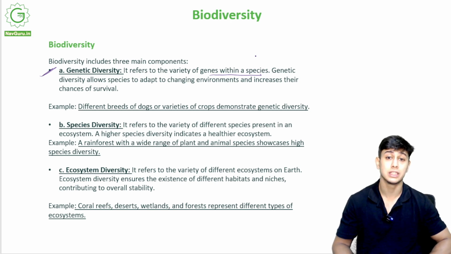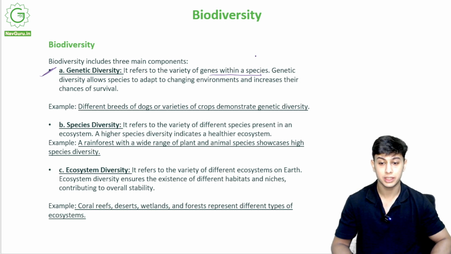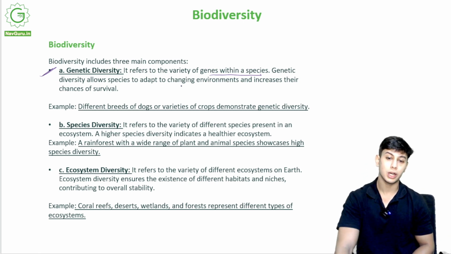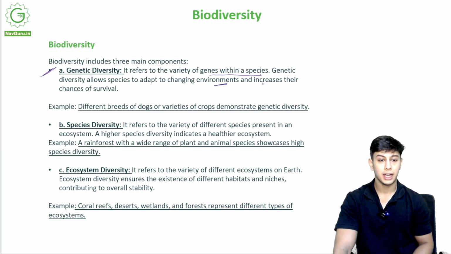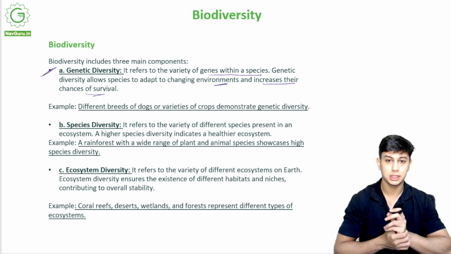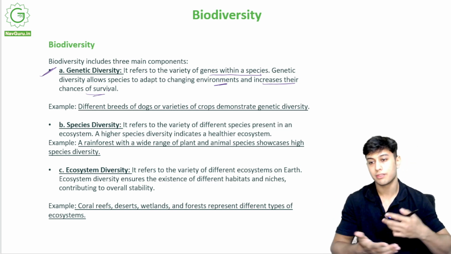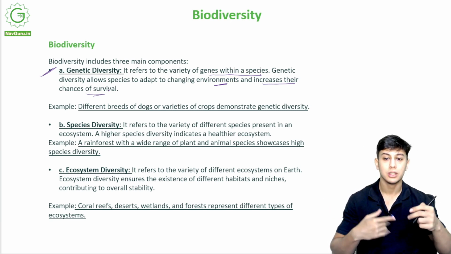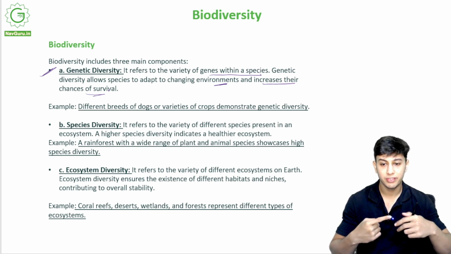Someone is black, someone is Asian, someone is white, someone is brown, right? Various types of genetic diversity in humans. Now genetic diversity allows species to adapt to changing environments and increases their chance of survival. So for example, if the organisms of some species start living in a different geographical condition, maybe in a very hot place, maybe in a very cold place, that is how they will develop different characteristics.